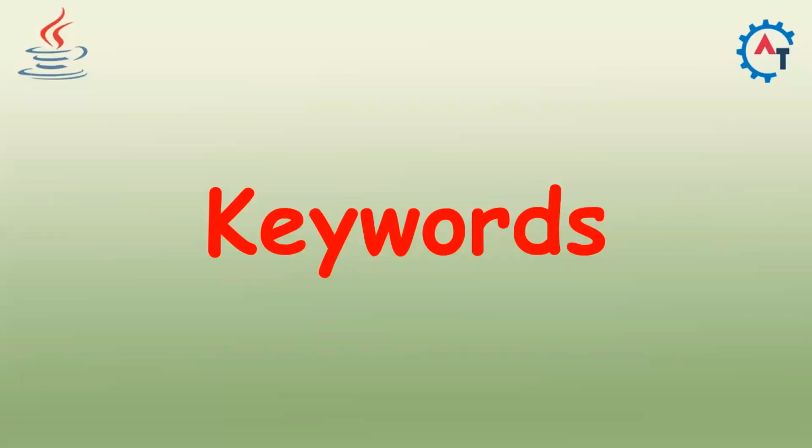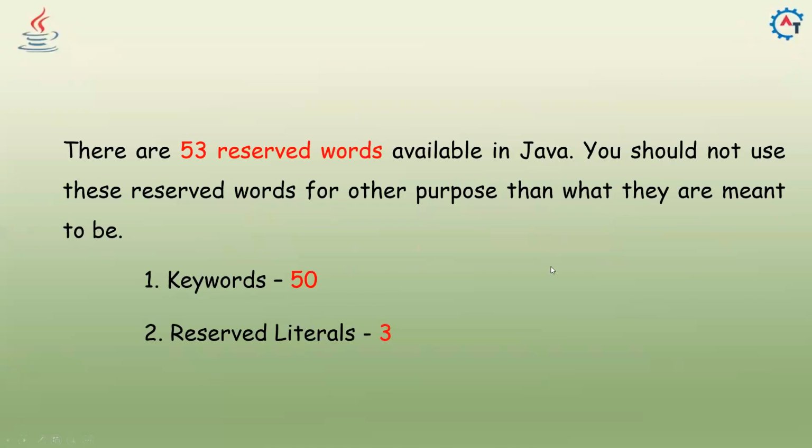Hi, in this video, we will see keywords in Java. There are 53 reserved words available in Java. We should not use these reserved words for any purpose other than what they are meant to be. They are already predefined words. Java is using some of the words for its own purpose, to define something. So those kinds of reserved words you cannot use for your purpose.